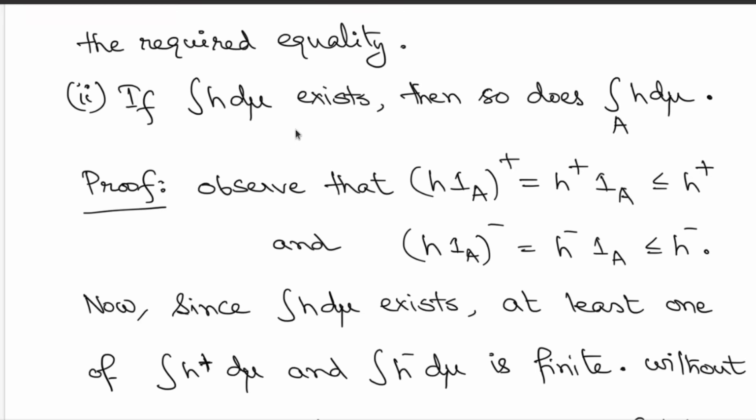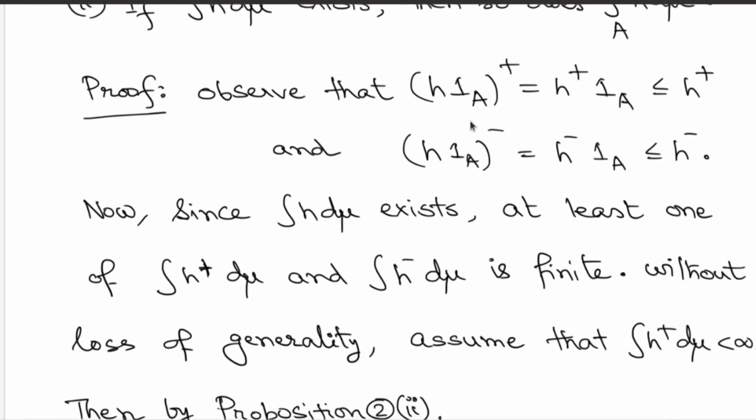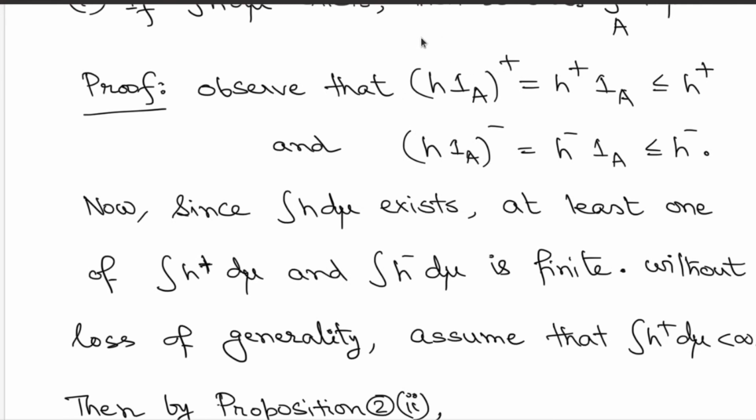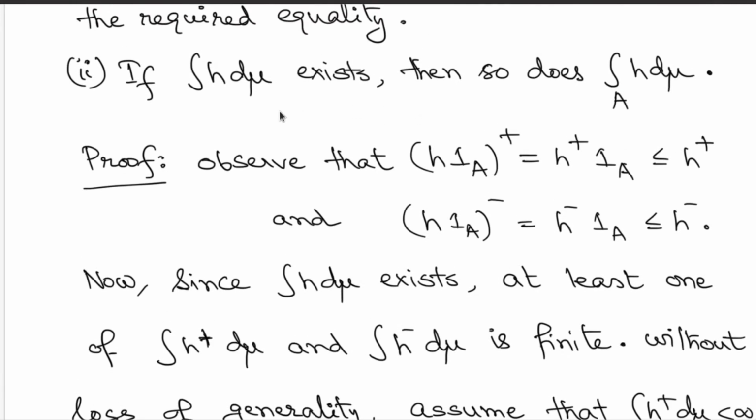So once you assume that the integration of H exists, then you can immediately claim that integration of H over the set A also exists. So why is this? Here we are going to make use of comparison type inequalities. So here start with the positive part of H times indicator A. So here note, we have not assumed H to be non-negative.